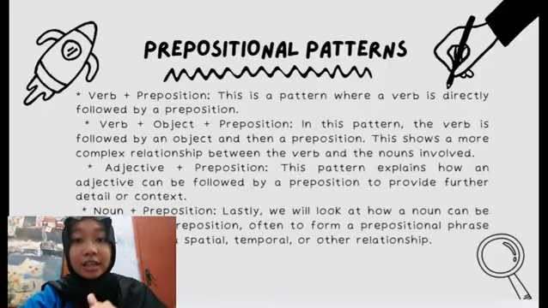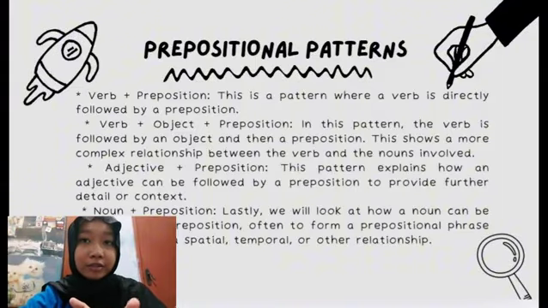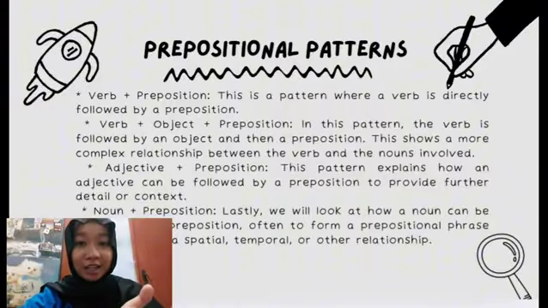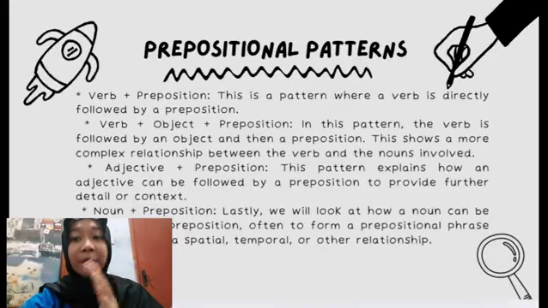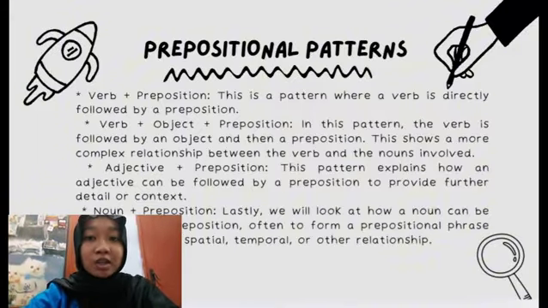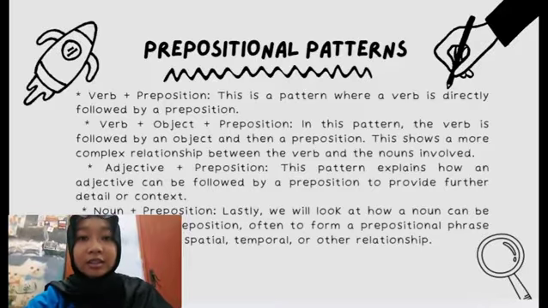Number 3, adjective plus preposition. This pattern explains how an adjective can be followed by a preposition to provide further detail or context. Number 4, noun plus preposition. Lastly, we will look at how a noun can be followed by a preposition, often to form a prepositional phrase that describes a spatial, temporal, or order relationship. So I will give you some examples of the word.